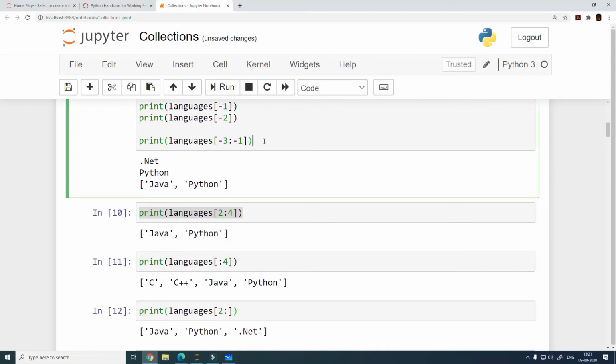So why is that so? This is my starting index, so -3 and -1.